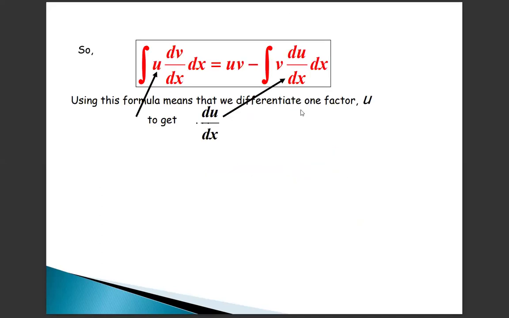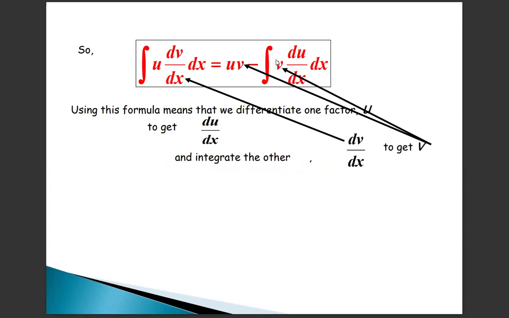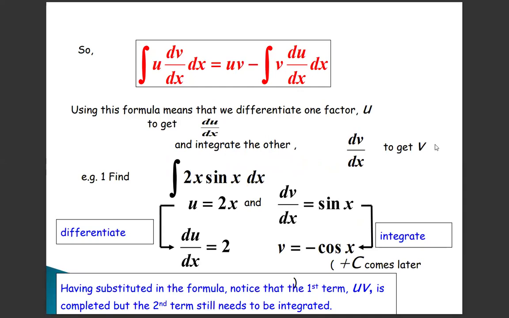Using this formula, we differentiate one factor u to get du by dx, and we integrate the other factor dv by dx to get v. For example, take the integral of 2x sin x dx. Suppose we take u equal to 2x and dv by dx as sin x. Differentiate 2x with respect to x to get 2, and integrate sin x with respect to x to get minus cos x, plus c comes later.